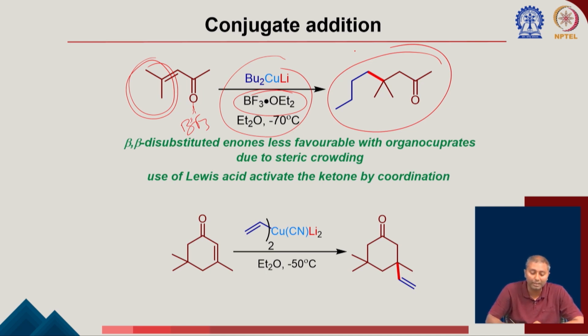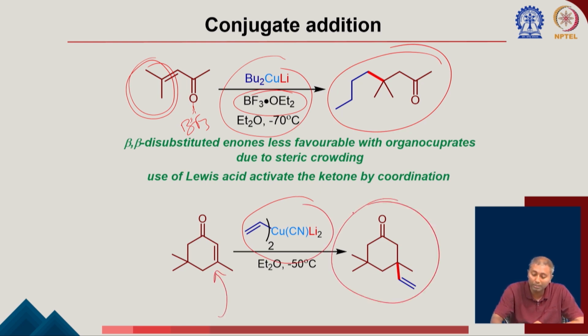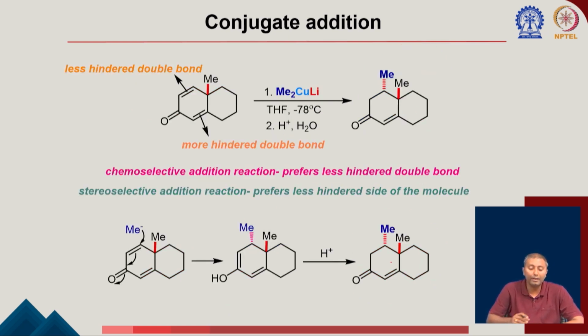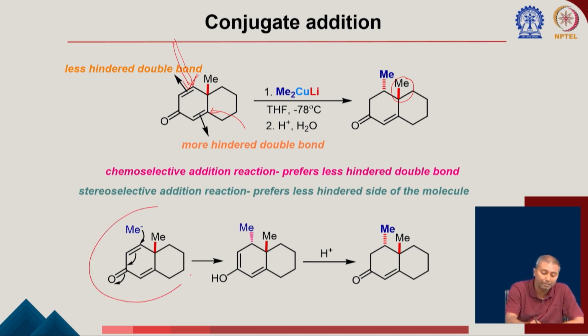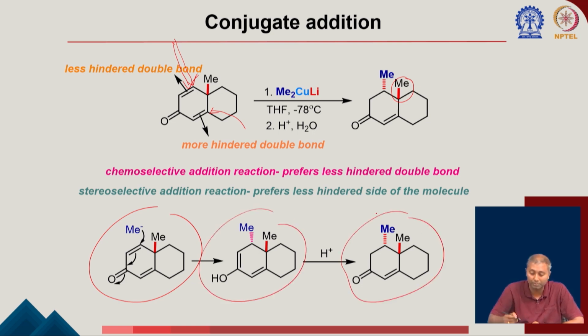Again, there is another example here, using this vinyl cuprate, which can add here to get the corresponding product with a quaternary stereocenter. There are also substrates where two different positions can be attacked. It can attack from this side, which is less hindered, compared to this side, which is more hindered. You can see the nucleophile is attacking from the less hindered side, and also to the opposite side of this methyl. If the methyl is up, the nucleophile approaches from the other face. It is shown here in the mechanism. After that, once you add H3O plus, it gives the corresponding product.